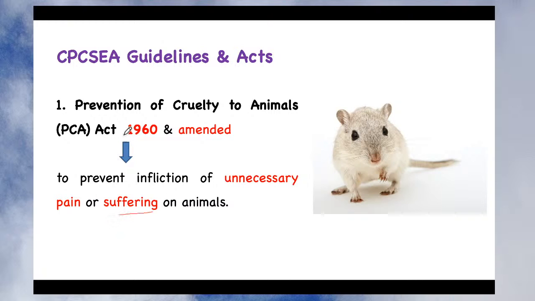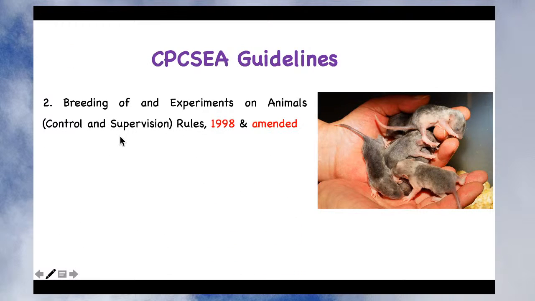There are different guidelines set in line with the Prevention of Cruelty to Animals Act, called the PCA, and this set of guidelines ensures there is no cruelty to the animal. So this is the first act. The second act is related to the breeding of and experiments on animals. Again, control and supervision is there on both the breeding as well as the experiments. It was first framed in 1998 and then amended several times, and fresh guidelines are also available on the CPCSEA website.